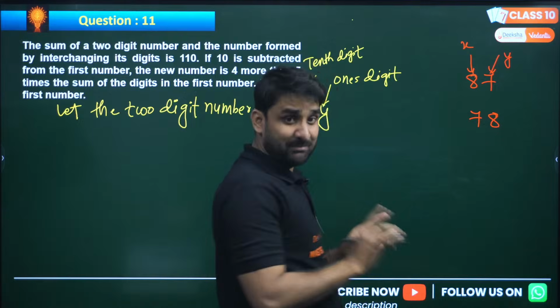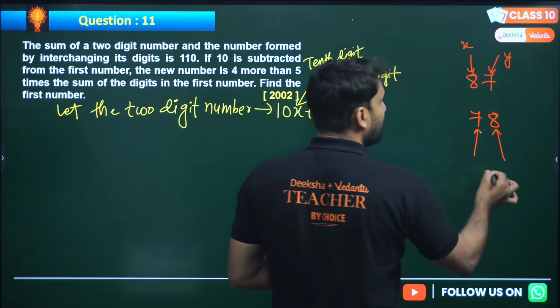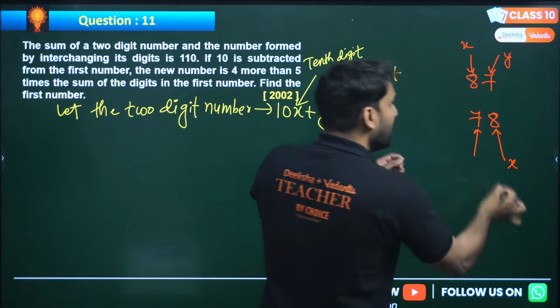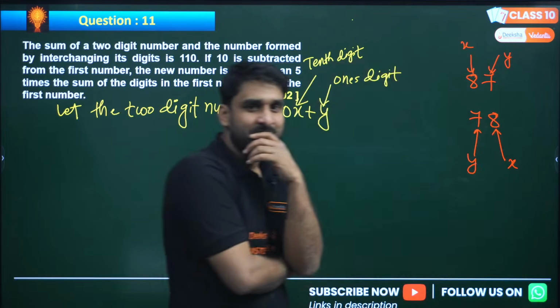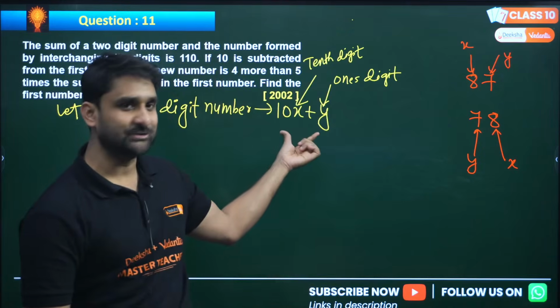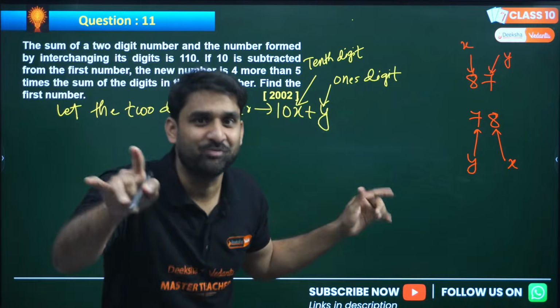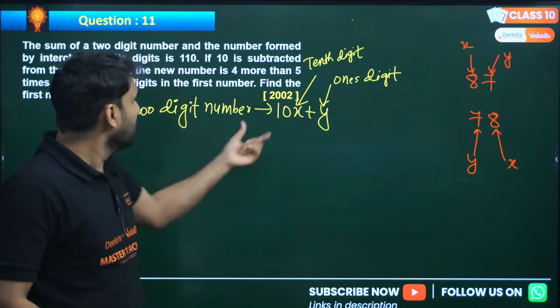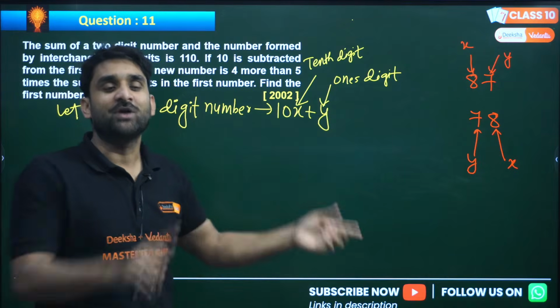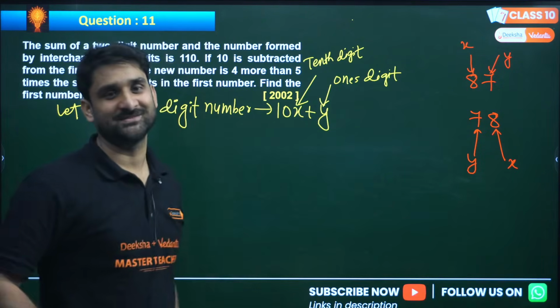Now x has moved here and y has come here. So when we interchange the digits, this format also interchanges. If we have assumed the 2-digit number is 10x plus y, then after interchanging the digits, the format will be 10y plus x.